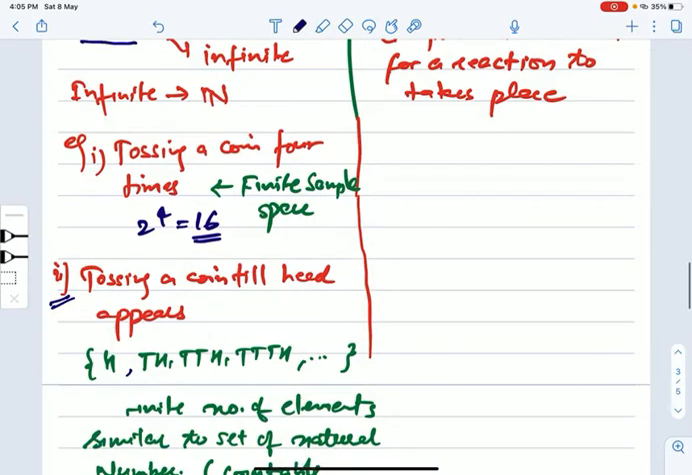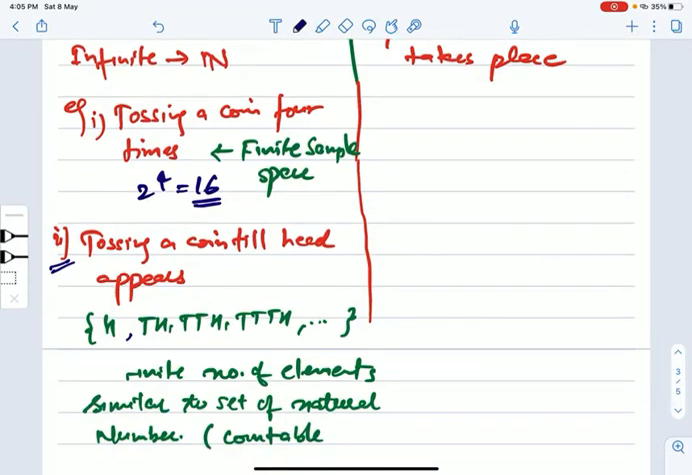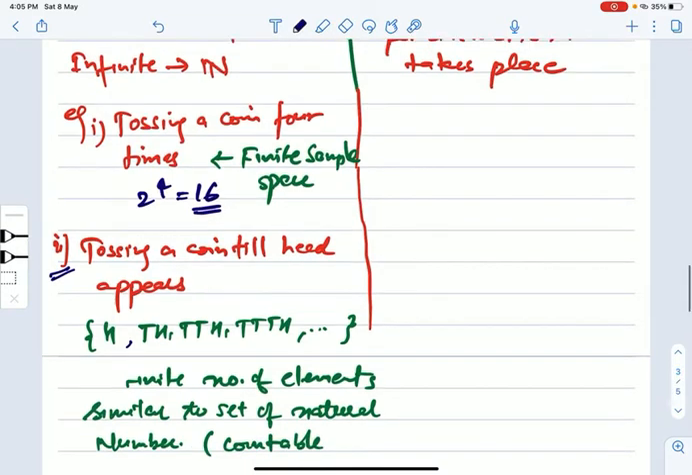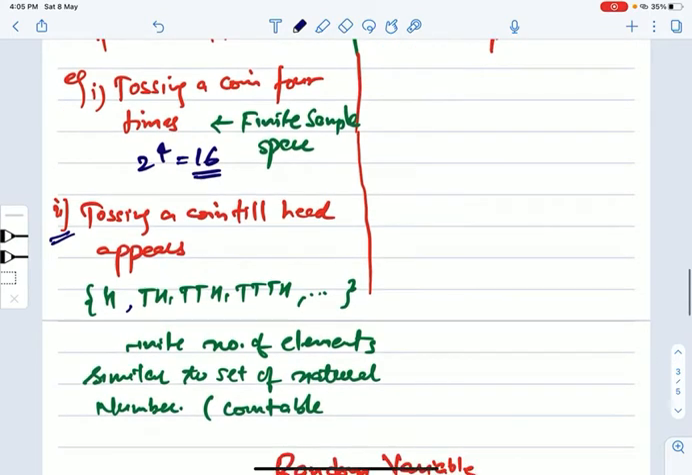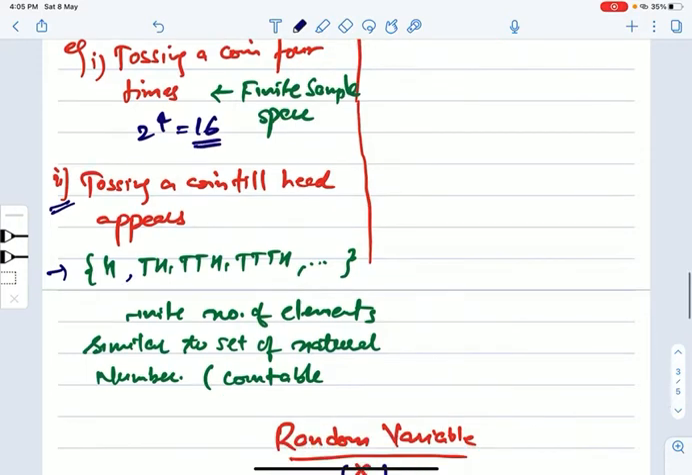But suppose you are tossing a coin till head appears. So you are tossing a coin 1 time, 2 times, 3 times, 4 times, okay, till you get head. So how many possibilities are there? Infinite possibilities. Like you can see here in the sample space, when you toss a coin the first time you get head, okay, you will stop here. But it is possible that in the first toss you will get tail, and then in the second toss you will get head, you will stop there, okay.